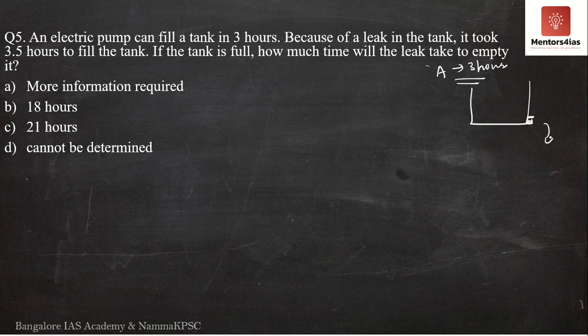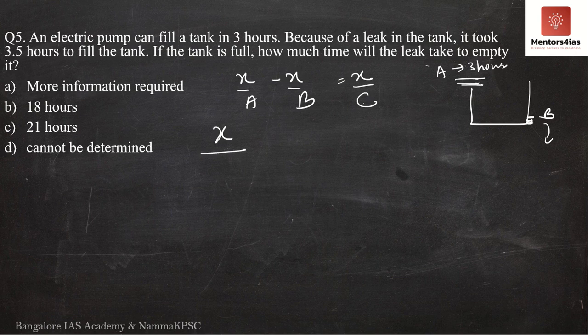Meaning x by A minus x by B, if I'm taking this as B, is equal to x by C, where C is equal to 3.5 hours, because the inlet and the outlet pipe are open and it takes 3.5 hours to fill the entire tank. So A's value is given as 3, C's value is given as 3.5. We have to determine the value of B, the time taken by the leak to empty the tank entirely.